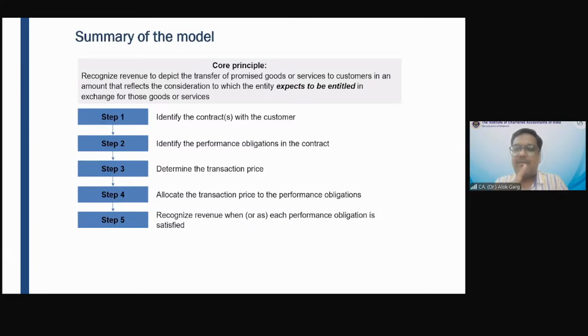So is it a single performance obligation or are there two performance obligations? Again, I am repeating my question. For example, I am an aviation company, SpiceJet.